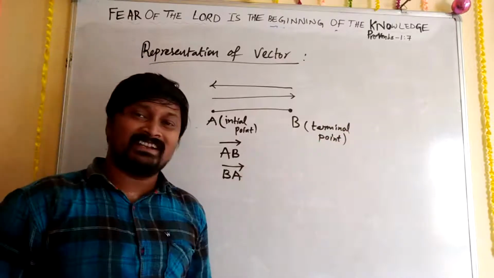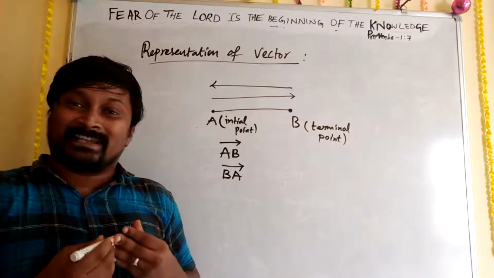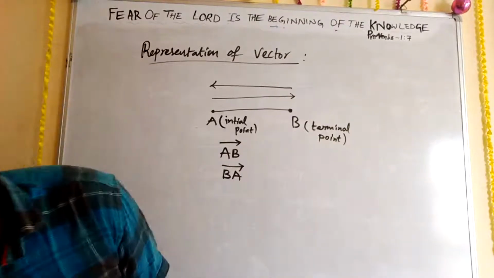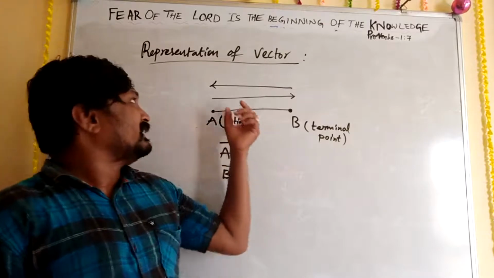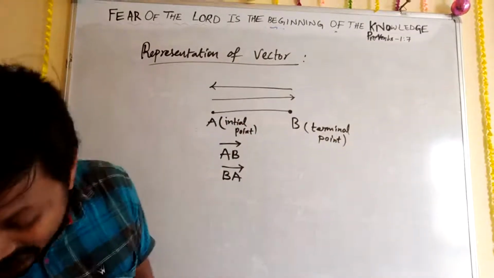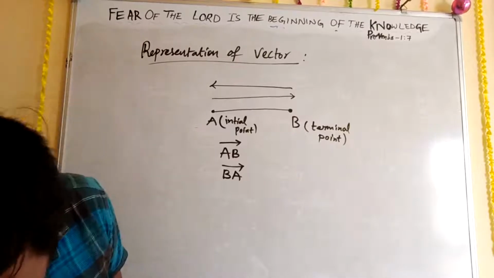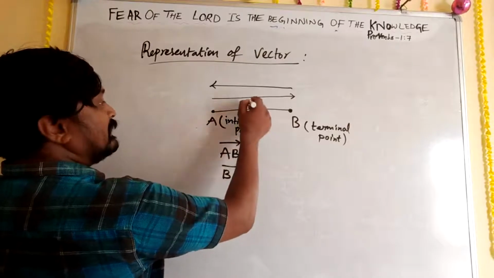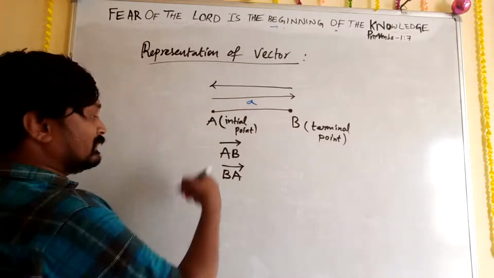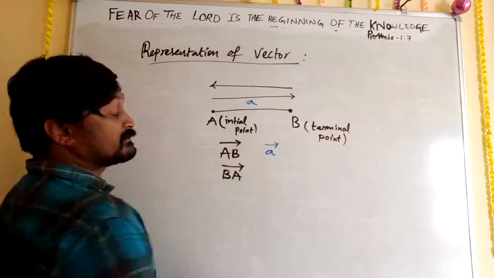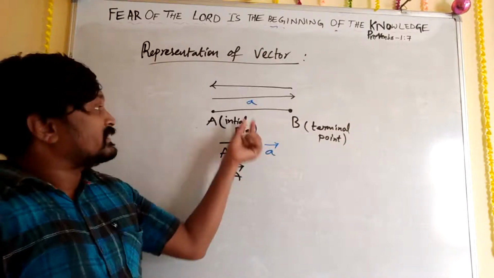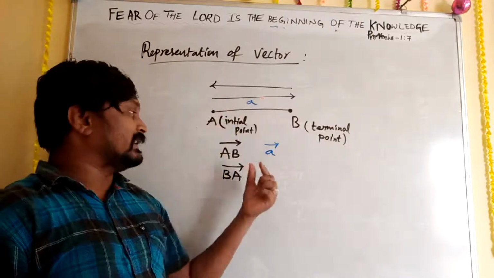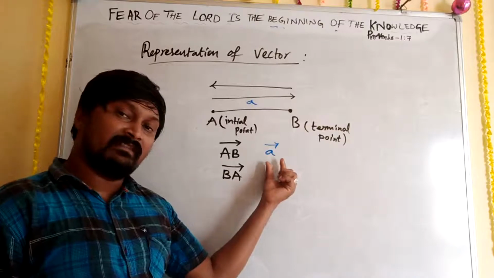But this terminal point is not like our airport terminal point. It is different. So, end point. All right, so that is about your vector, how you are going to represent it. If you want to represent it with some values, like this AB, you need to write it as a. Then how do you write a vector? Small a vector. This small a indicates the magnitude. So we can write it as small a vector.